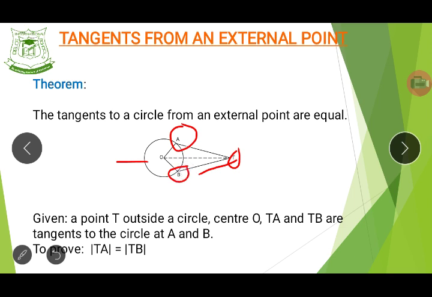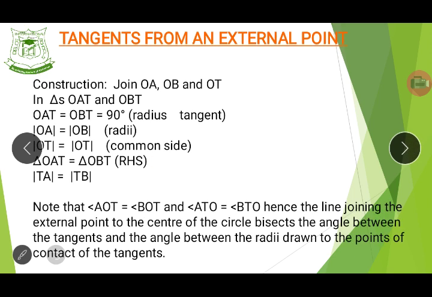Now it says draw a line from center O to A and another line from center O to B. That is what we see here. Join OA and OB. That is, draw a line from the center to A and draw another one to B. Do you see that now? So that's just like that.